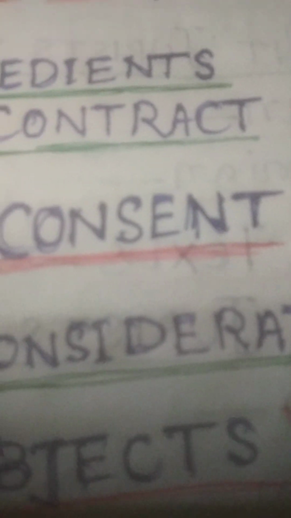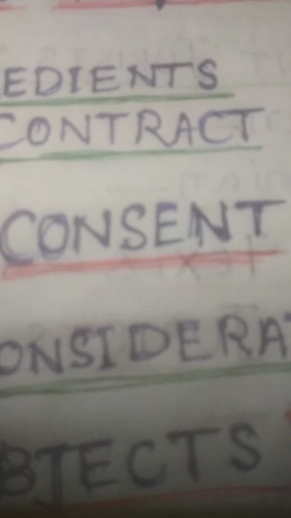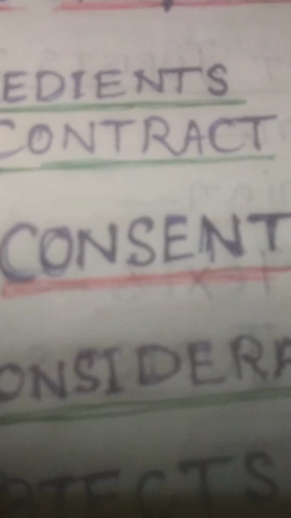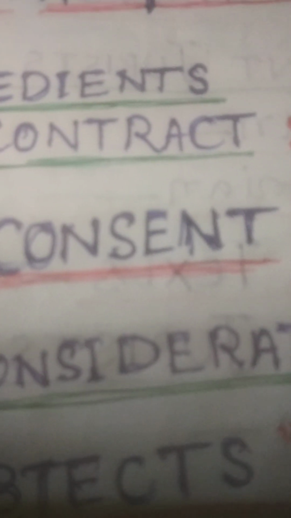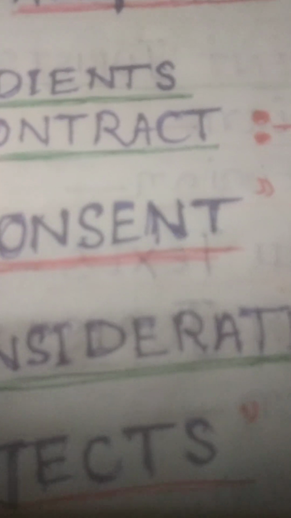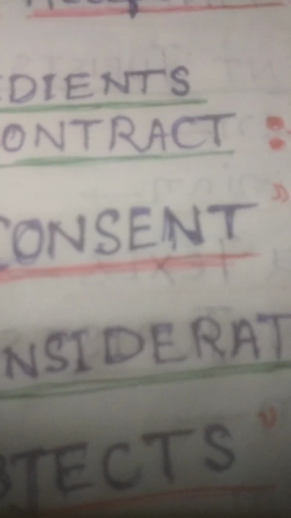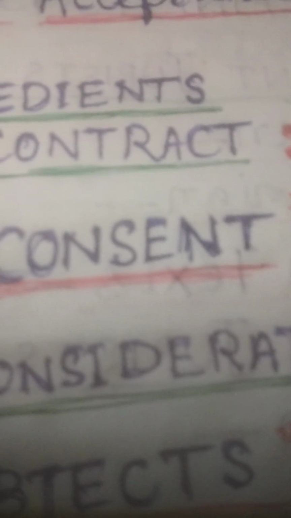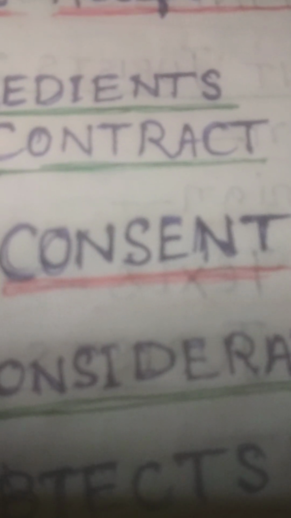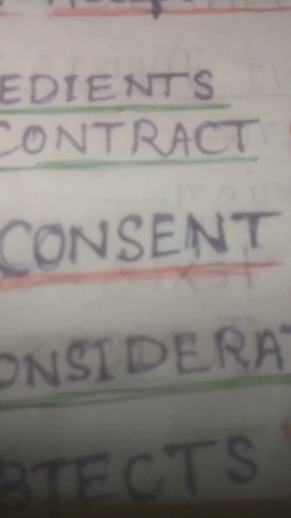The fifth element of consideration requires that consideration must be real and certain. It must not be illusory or uncertain. For example, A, as a magician, promised to trace certain lost treasure in his land, for which B promised to pay rupees 1,000.